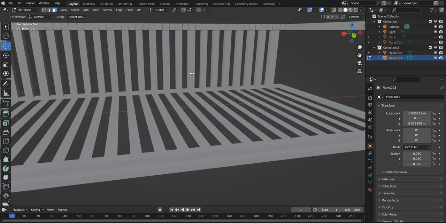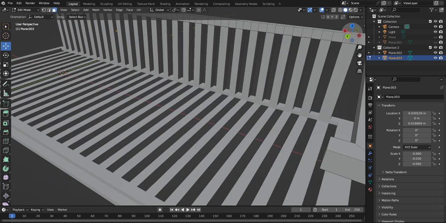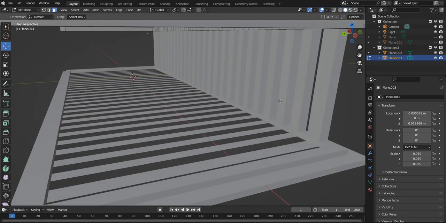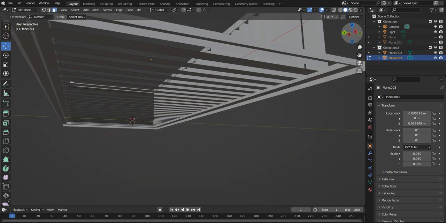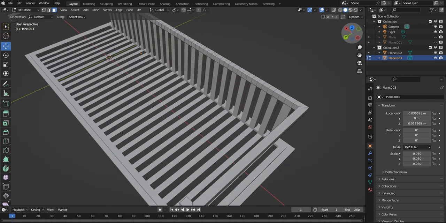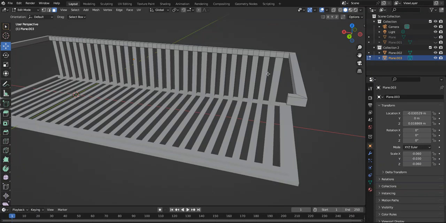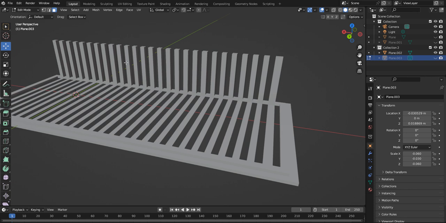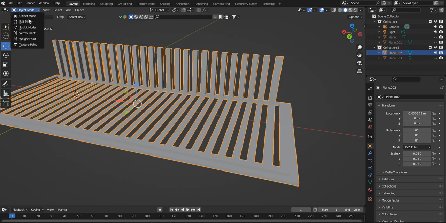You want them the same thickness as the floor? Maybe, maybe not. Now of course, the problem with the floor, if you look at the floor, you see how it's not a bar, it's only one skinny little bar. All you would do here is ignore this. You can hide that if you want to, it's not going to affect it. Go here, go object, click on this, go here, go edit.